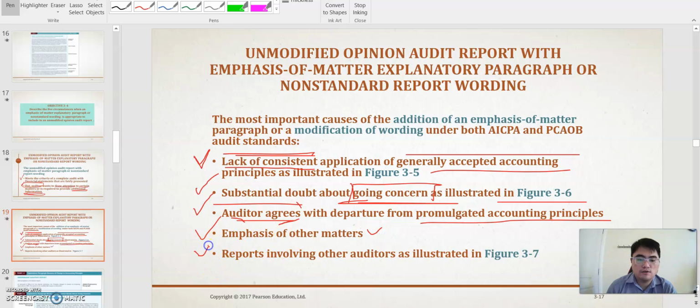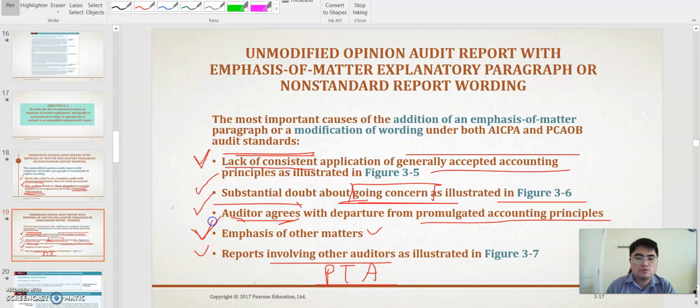And five, the reporting actually involves other auditors. So PTA is like the example. PTA is not only audited by one CPA firm, but two CPA firms. So that's why they have to state in the opinion that this financial statement, on which we give the opinion, actually involved some input from another CPA firm, something like that.